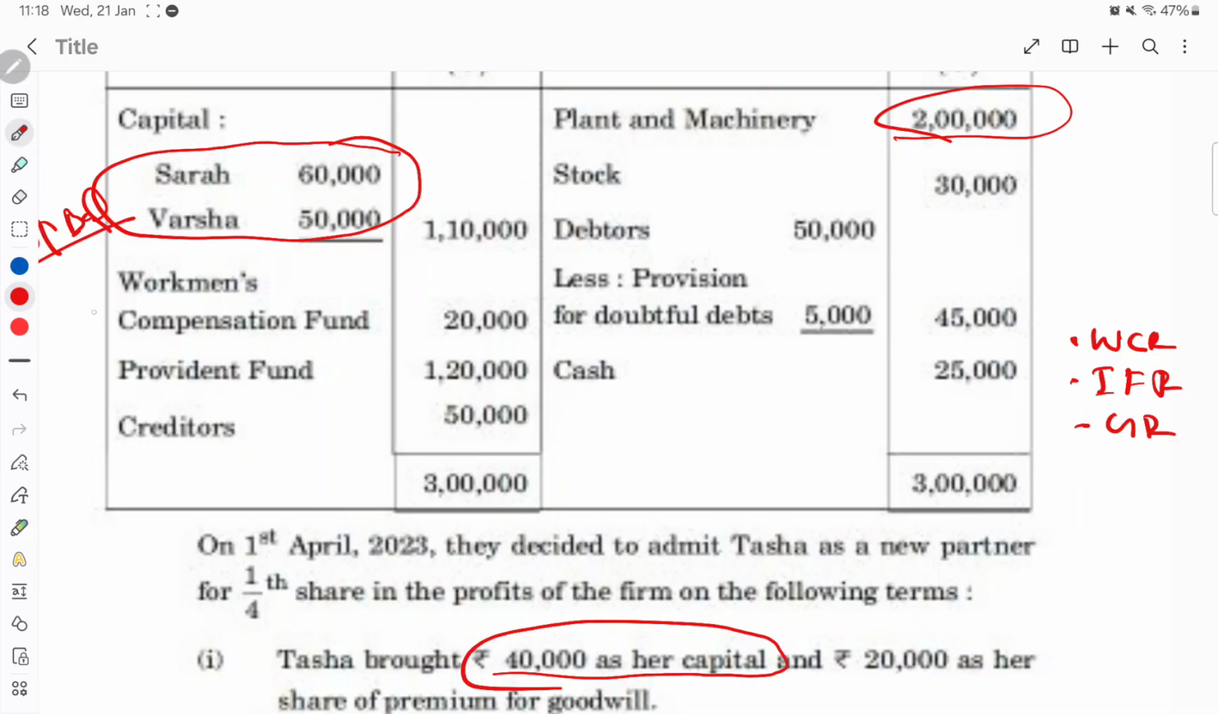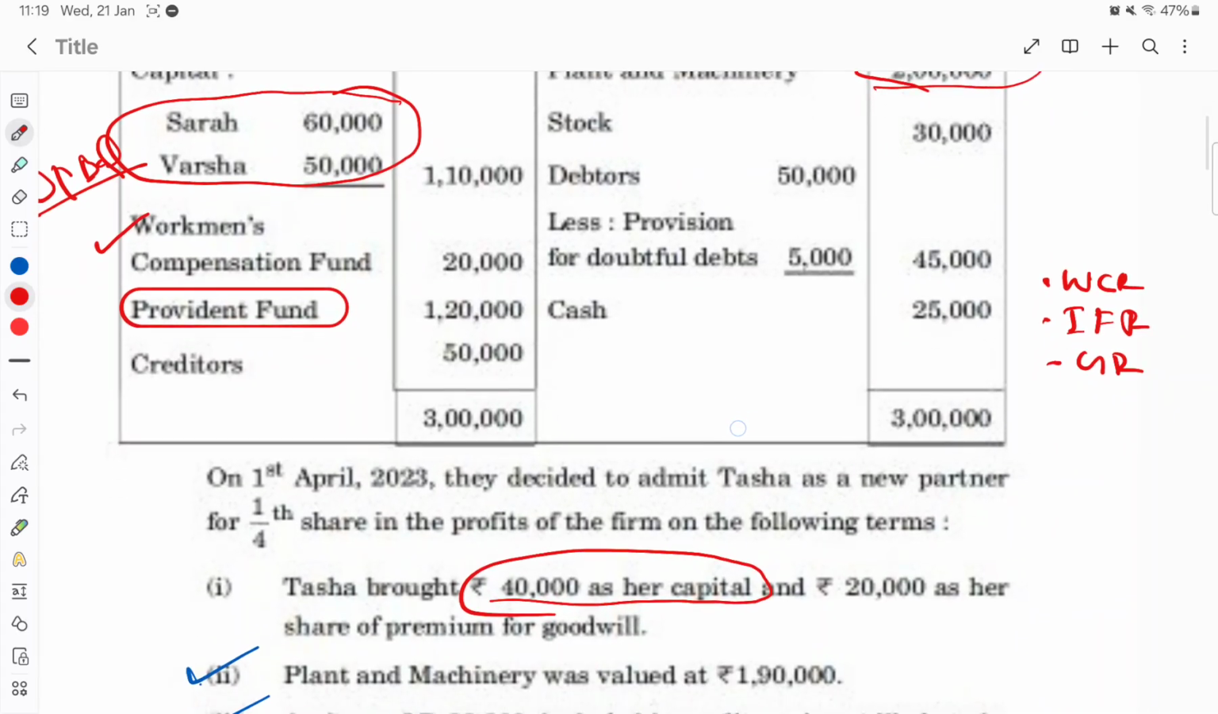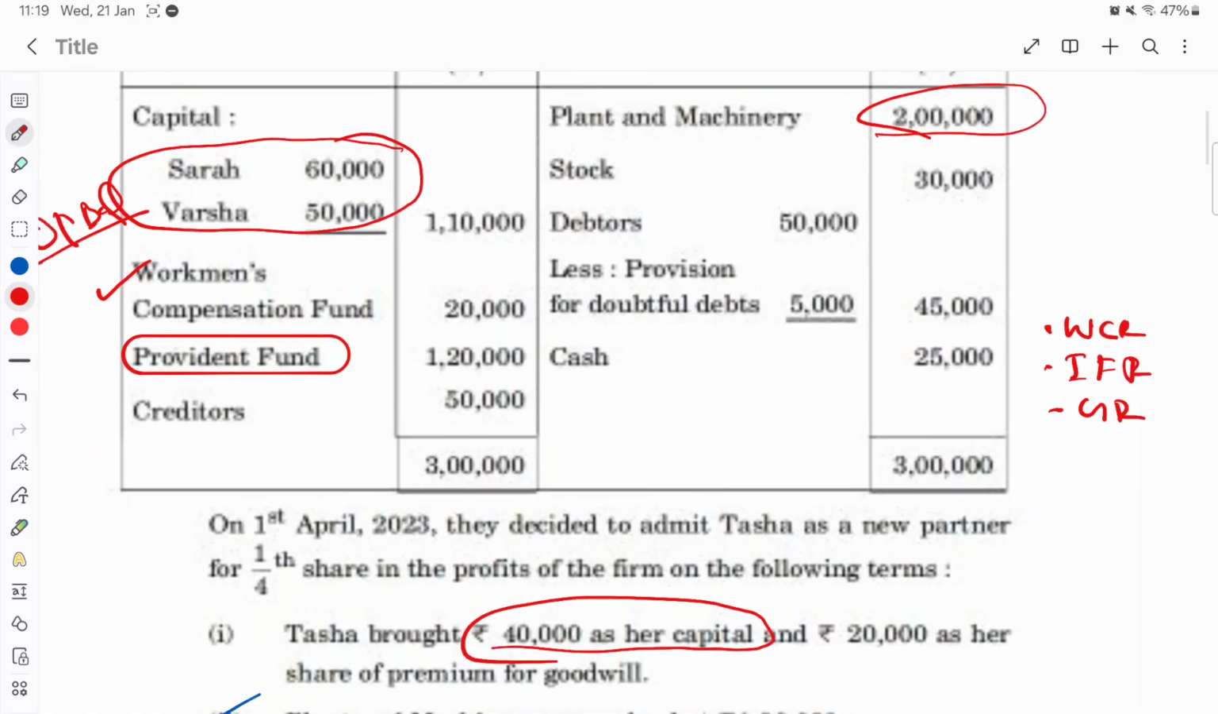So here we know that we have workman compensation fund. See, provident fund will not be distributed. Provident fund is not a reserve. This is for the employees. But workman compensation reserve is kept aside from your profit, and this will be distributed to the old partners before the admission of the new partner, because it is eligible for the older partners. It is the profit we kept aside from their old profits, from the last year's financial statement, the P and L account, right? So first we check the reserves, and also check if there is any profit and loss.